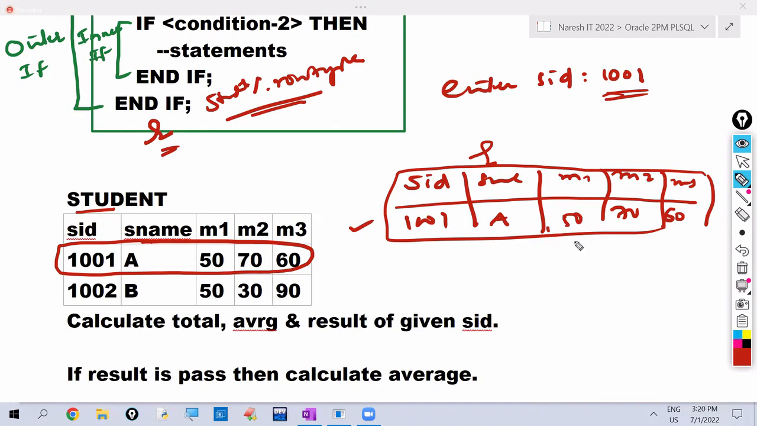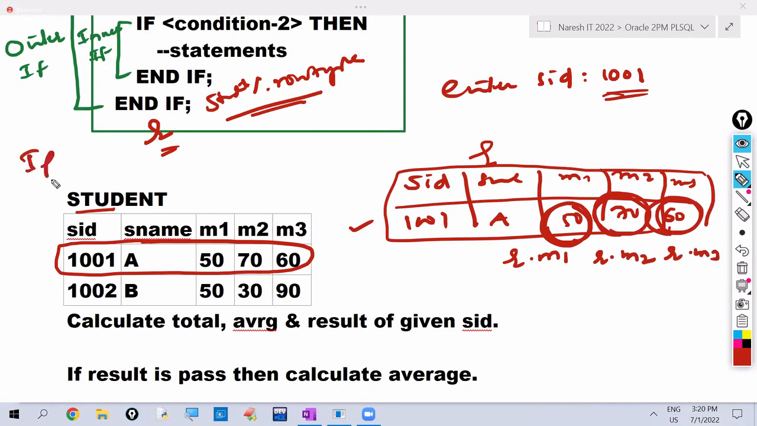So now we have to capture this value and this value. To access this value, what do we have to write? R.M1. To capture this value, R.M2. To capture this value, R.M3. So to find the result now, what do we have to write? Okay, pass or not, we want to check. What is the condition for pass? In every subject, student must get 40 or greater than 40. If R.M1 greater than or equals to 40, R.M2 greater than or equals to 40, R.M3 greater than or equals to 40.